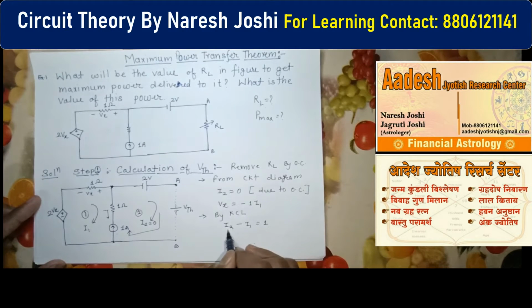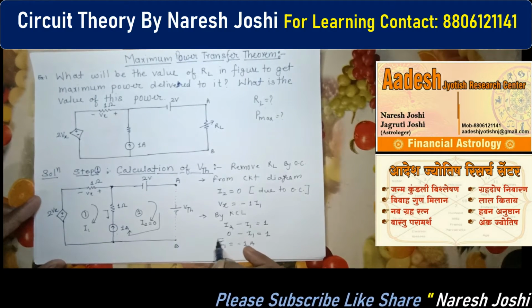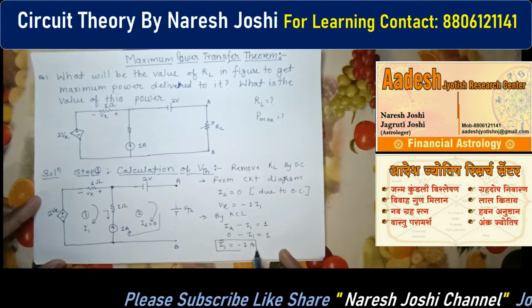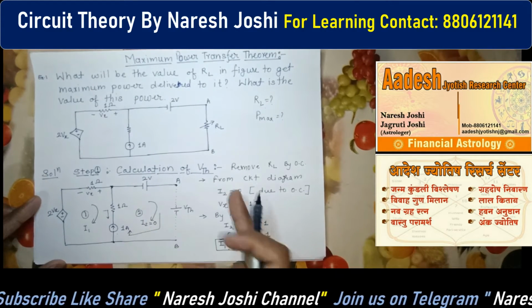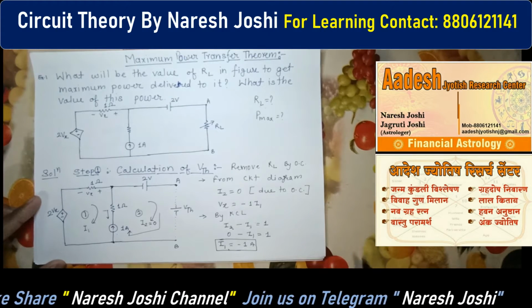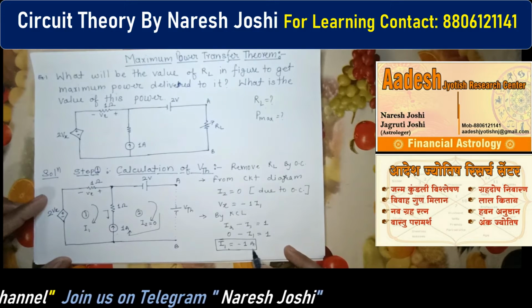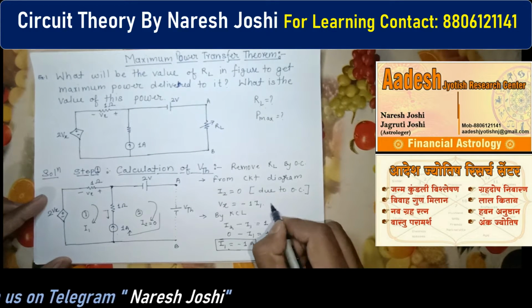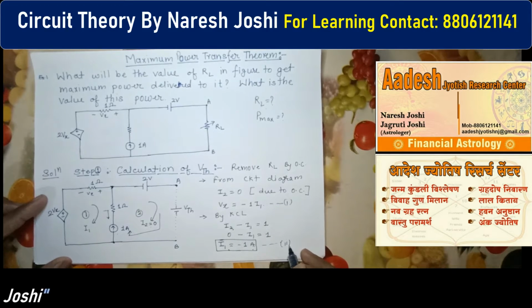Okay, so here we know the value of I2 is 0, so we put I2 equals 0, and this is minus I1 equals 1. So here you can see I1 equals minus 1 ampere. So there is no need to apply the super mesh because we have already got the value of I1 and we know the value of I2 is 0. Clear? So this gets simplified here. Okay, so what you have to do is put this value of I1 in this Vx. You can consider this as equation number 1, and this is equation number 2.